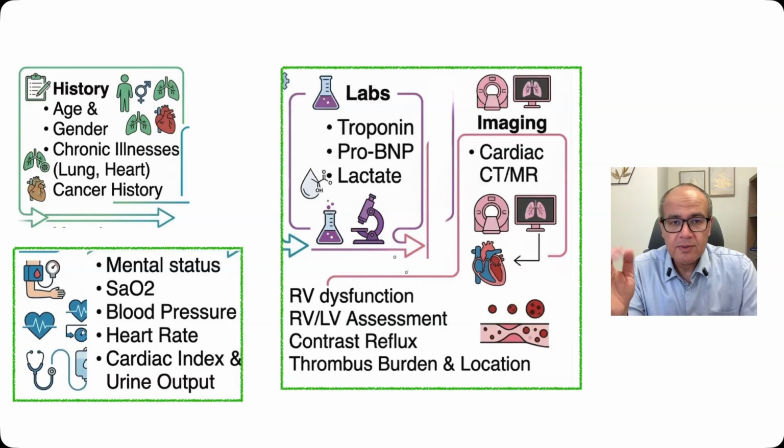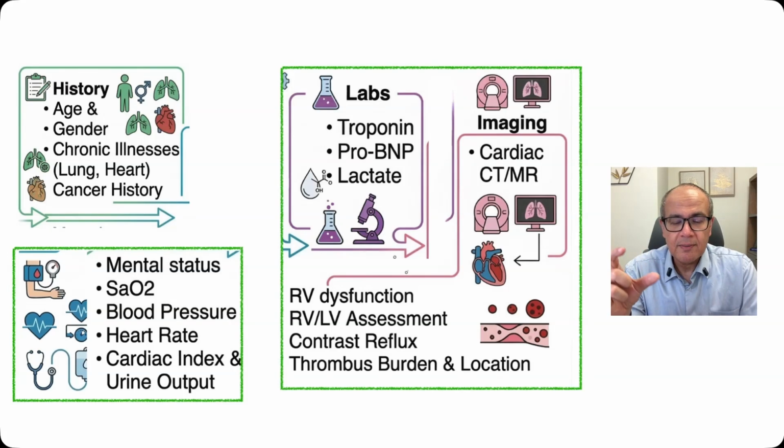These are all markers of high risk. Physical examination: mental obtundation, desaturation, hypotension, tachycardia, diminished cardiac output. Looking at the labs: elevation of troponin, elevation of proBNP, and elevation of lactate. We'll discuss these shortly. And in the imaging, we look at the echo to assess RV function and hemodynamics.